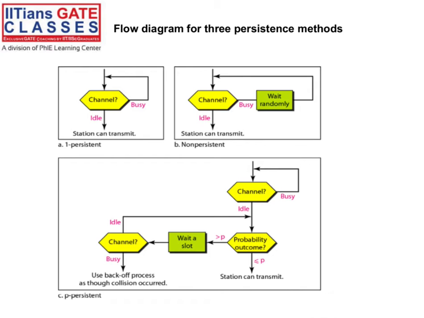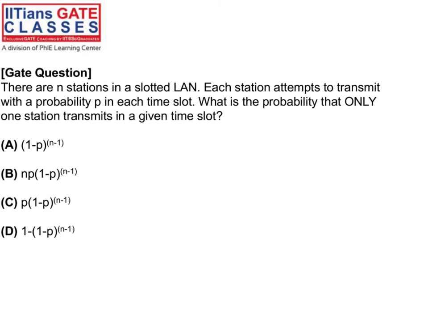In the third, p-persistent, continuously we are sensing. When we find the channel is idle, then we have to check the probability outcome. If the probability outcome is less than p, then the station can transmit. If the probability is greater than p, then we have to wait for the next slot. Then again apply the probability and send on the channel. It's not that we wait for the slot and then simply send. No, again you have to check the probability. This is about the three persistence methods.